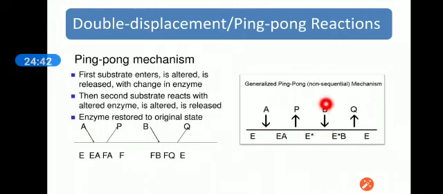Then it takes up the second substrate B and converts it into the second product, and at the end we can isolate the original enzyme from the reaction.